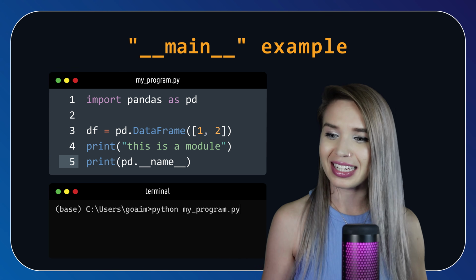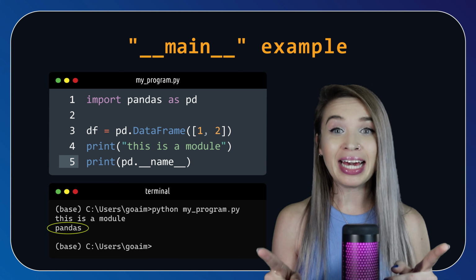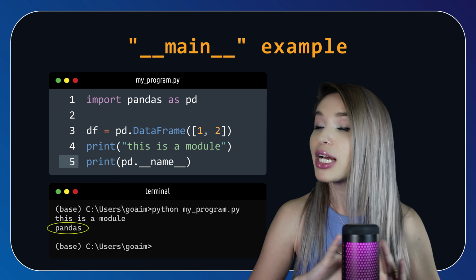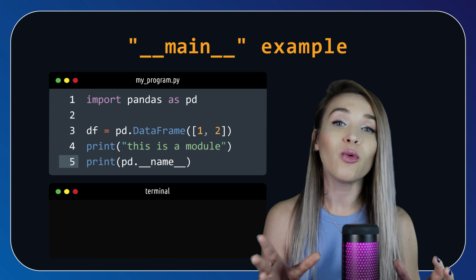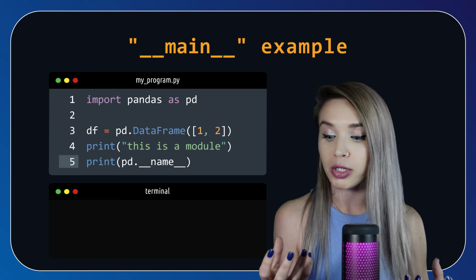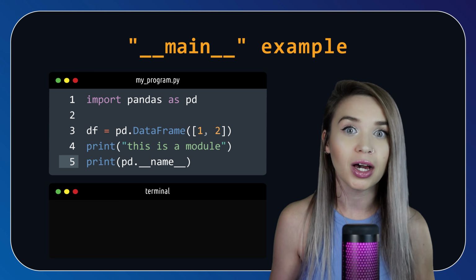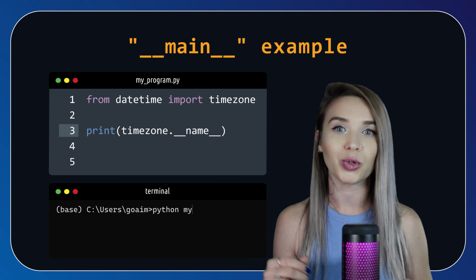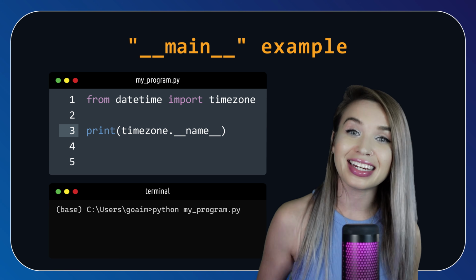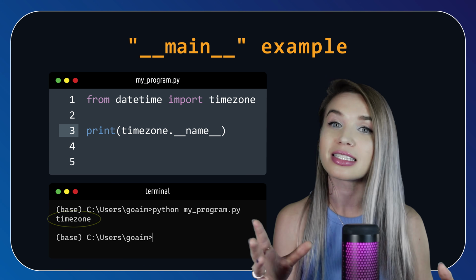Well, let's check. And no, pandas remains pandas regardless of the as keyword. We will see shortly why. Now, what happens in cases where our import statement is very specific? What if from datetime we would like to import the time zone class? Well, in that case, the name of time zone is time zone.